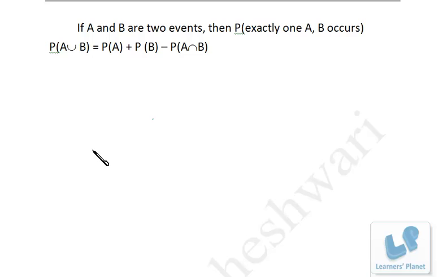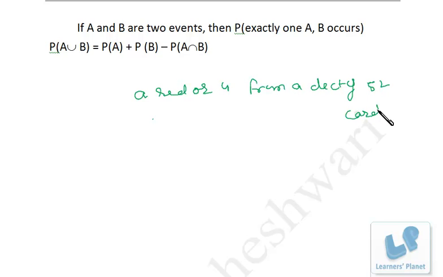Friends, the next is mutually non-exclusive events, right? Now what's the meaning of mutually non-exclusive events? I just take an example over here. We try to calculate the probability of a red or 4 from a deck of 52 cards, right?